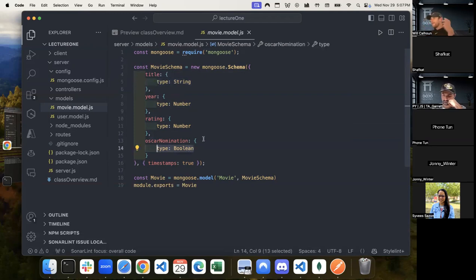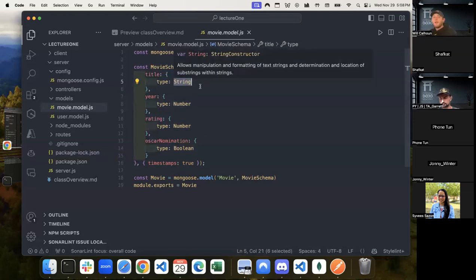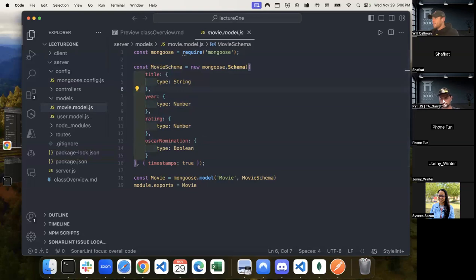Remembering that when we have different types, whether it's a number or a string, that is a specific type of class. Meaning that when we want to do things or manipulate some data, we might have access to different things. So with a number, I can do arithmetic, whereas with a string, I can concatenate or do certain things, right? So it is important that we have the right type of class.